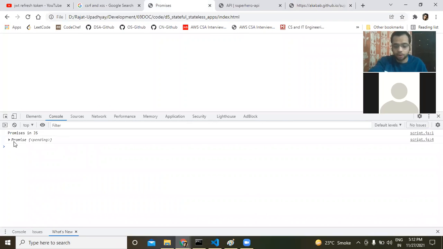You can see it has returned us a promise. So what it is saying is the promise is pending right now. Pending means, I will give it to you later on. Right now it is pending, but I will give it to you later on. So how would you define a promise again? A promise in JavaScript is just like a promise in real life, right? It is a structure which is returned back when we are making an API call, which does not actually contain the data, but contains a promise that the data will be returned or not returned after some time.